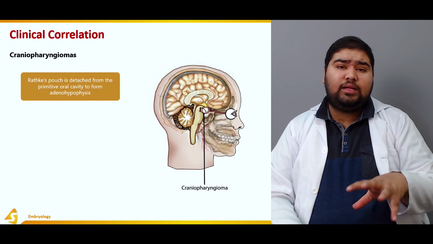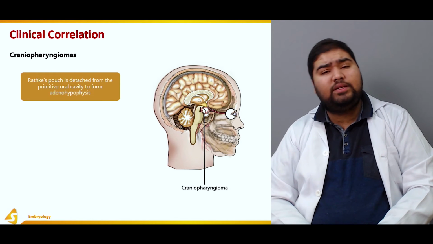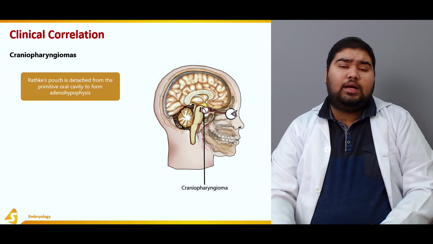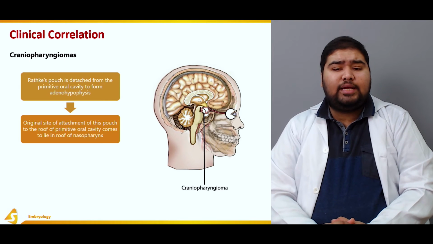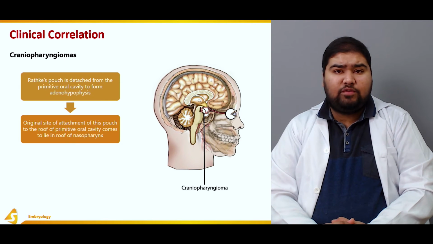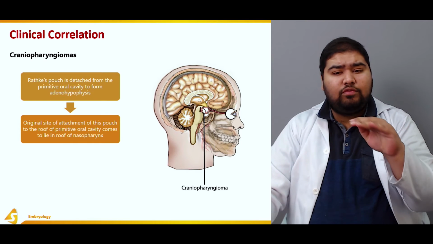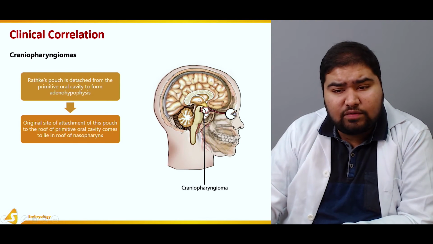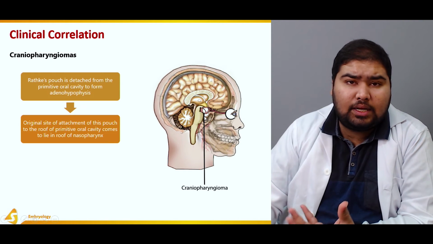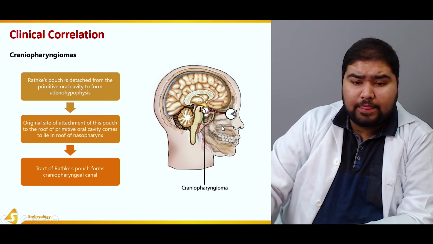As the development proceeds, this Rathke's pouch is cut off from the developing stomodium. Now, the original site of attachment of this pouch comes to lie in the roof of the primitive oral cavity and in the region of the roof of the nasopharynx.